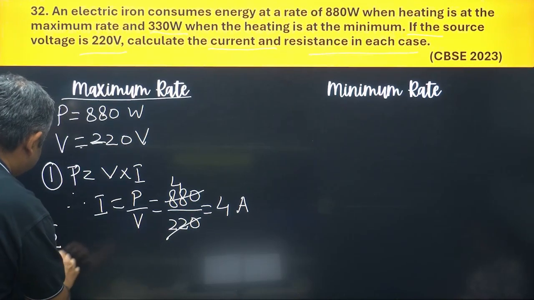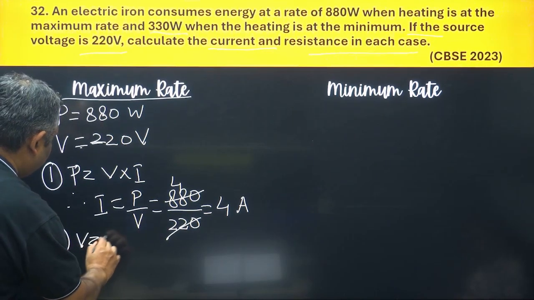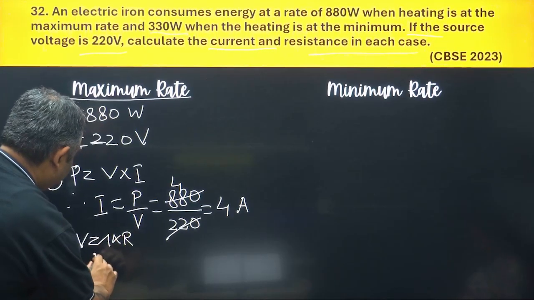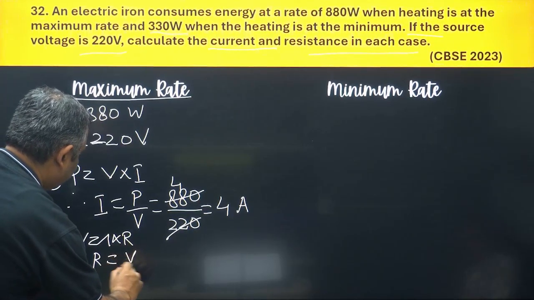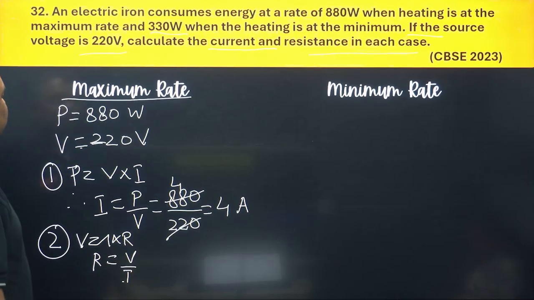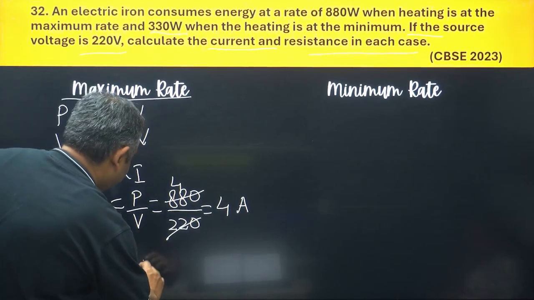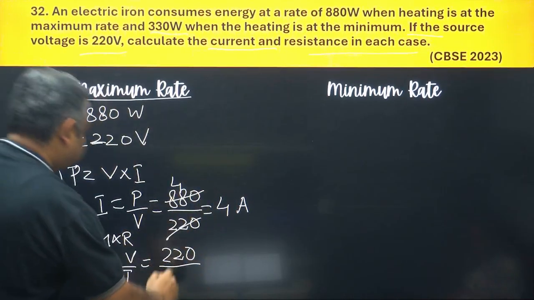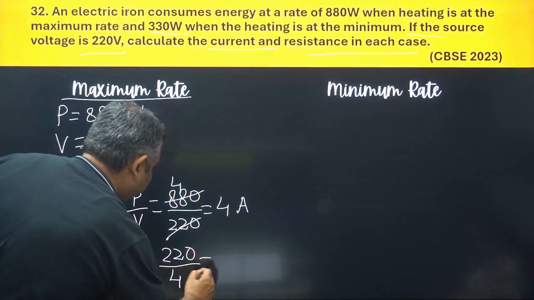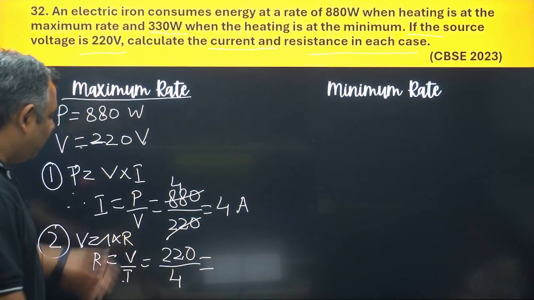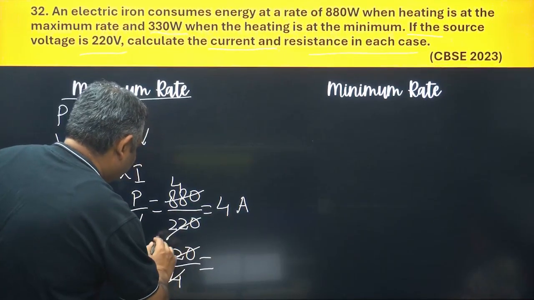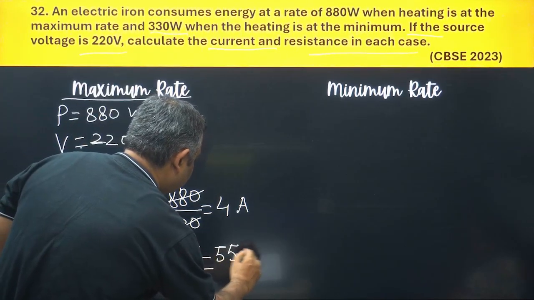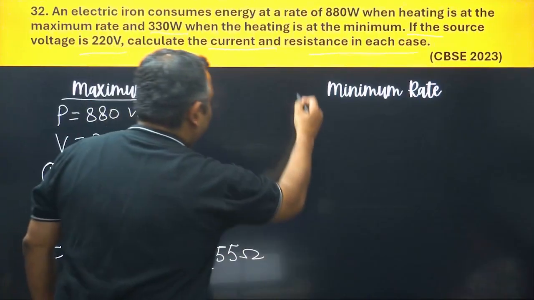So how do you go to resistance? V is equal to I into R. So R would be equal to V upon I. What is V here? V here is 220. So 220 upon I. What is I? 4. So this comes out to be, calculated, 4 5s are 20, 4 5s are 20, 55 ohms.